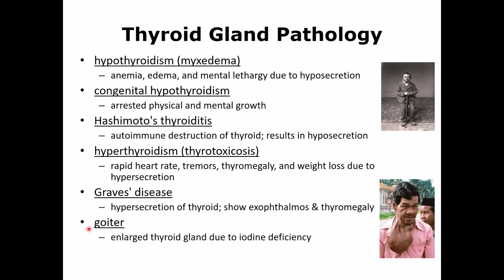Goiter is caused by a decrease in iodine. So if the person is living away from the ocean and not eating enough iodine, either through salt intake, because table salt usually has iodine, and also if they don't eat fish, then they have a higher risk of goiter. And you can see in this patient, this is the thyroid gland that has increased in size.